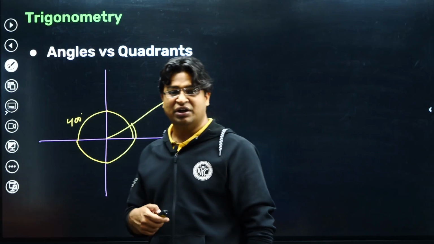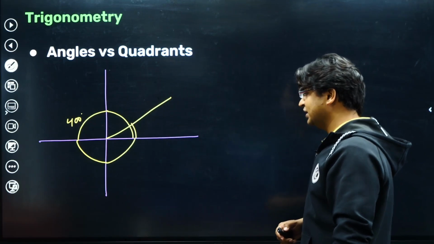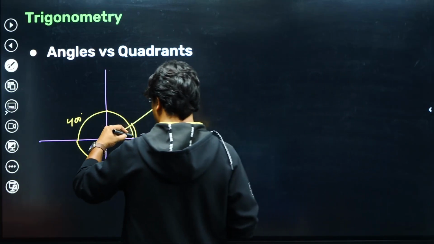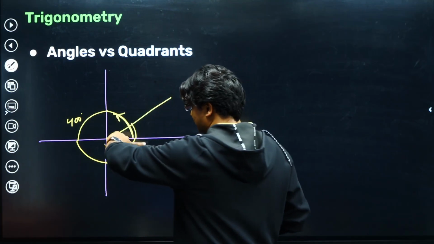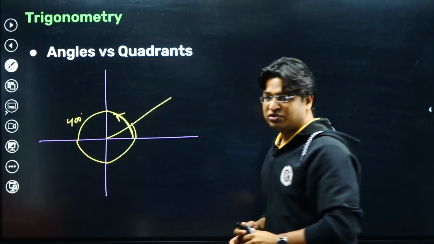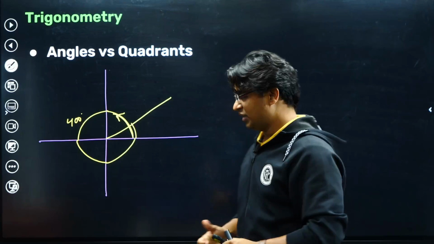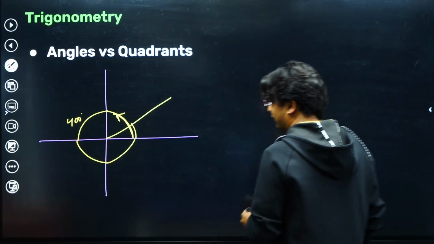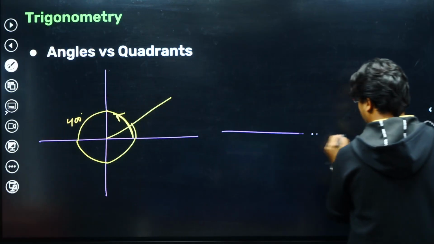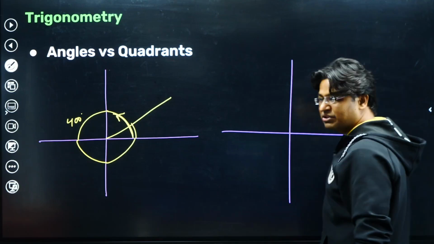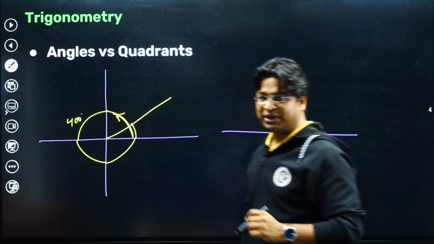Now we can talk about negative angles also. When we talk about negative angles, instead of moving anti-clockwise as we have been doing, we move clockwise. This sense of rotation is called anti-clockwise. For example, suppose I ask you to mark minus 60 degree. Can you tell me, students, where minus 60 degree will lie?